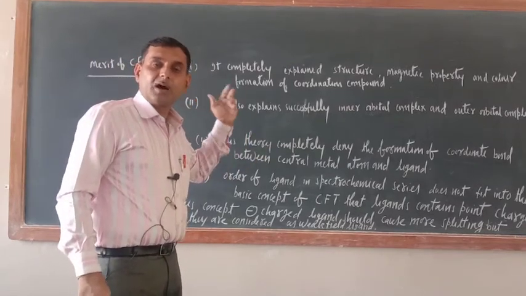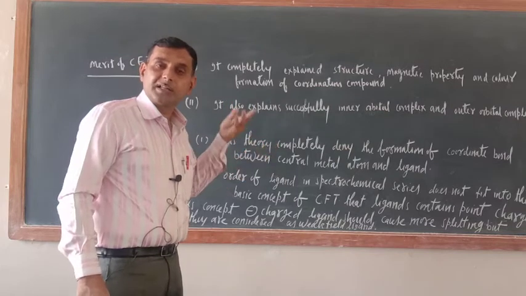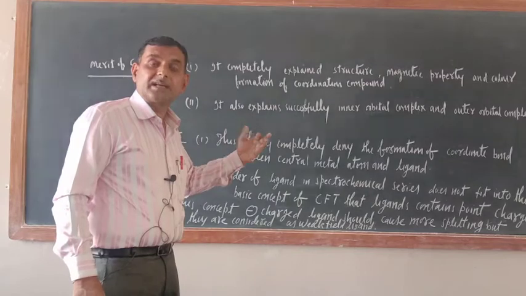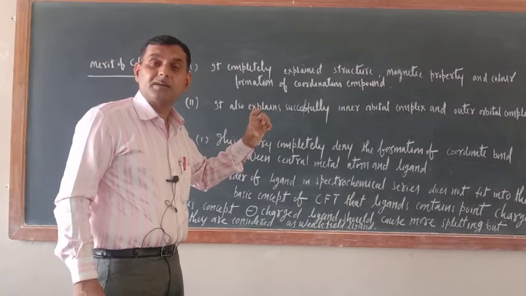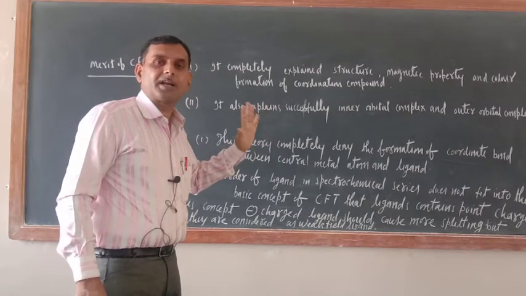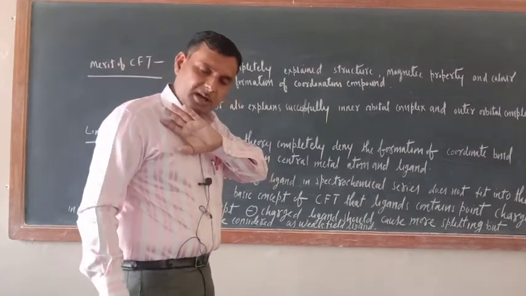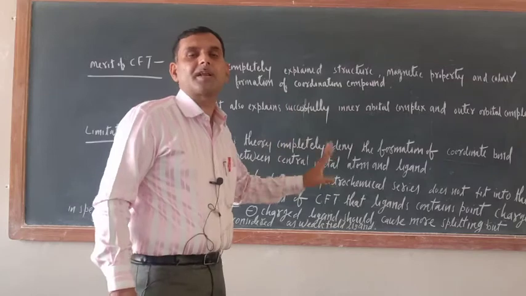In valence bond theory, the basic criteria was that between ligand and central metal atom there is a coordinate bond, but in CFT there is no coordinate bond at all.